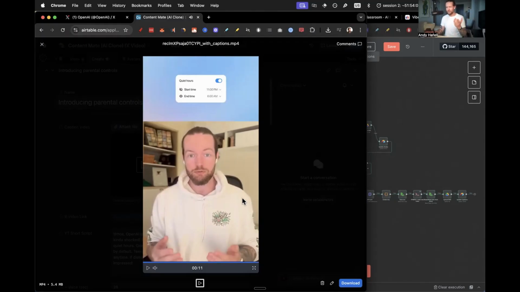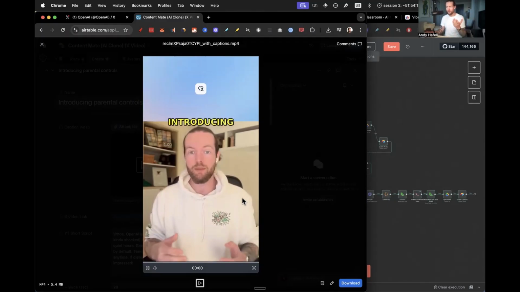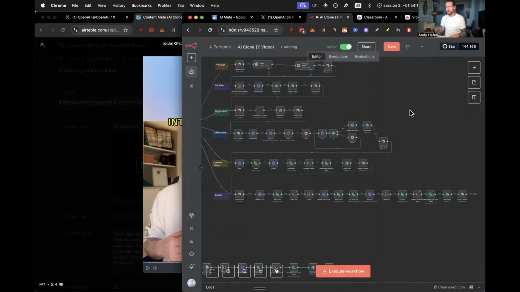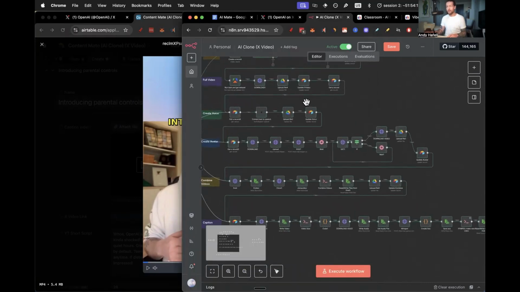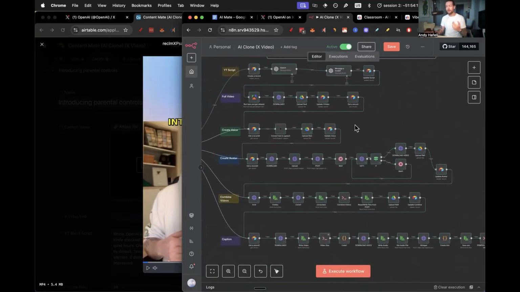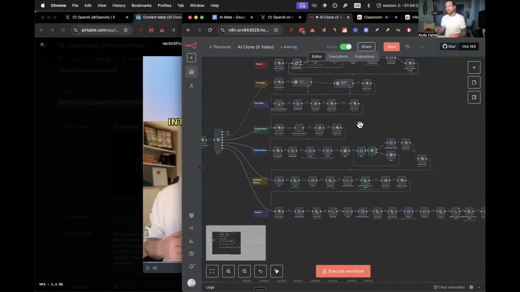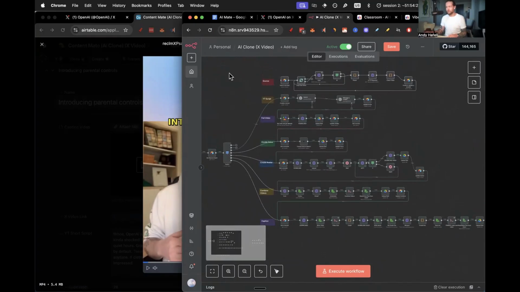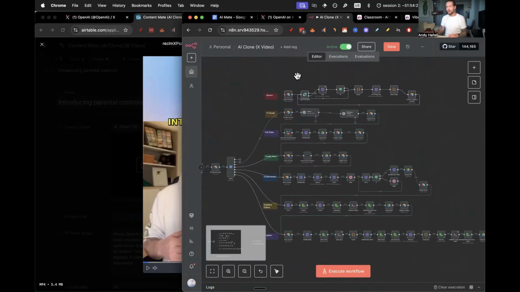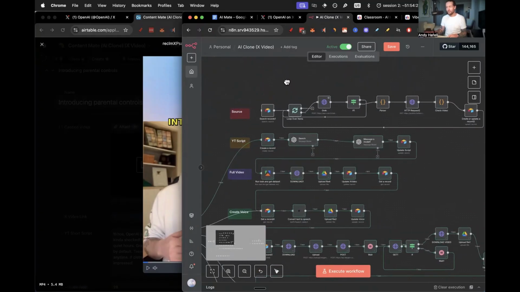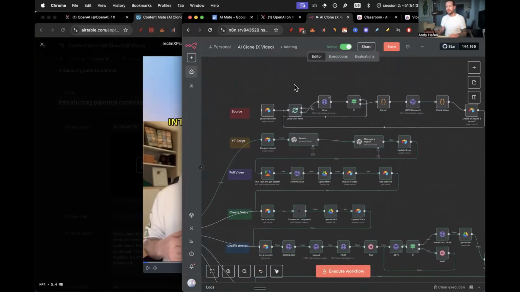So there it cut off "Introducing" quite early. I'm not sure why. We could go into error handling, and I want to do that in step number 2. But there you saw it. It went all end to end. And as you can imagine, what I really want to happen is to be 100% automatic.